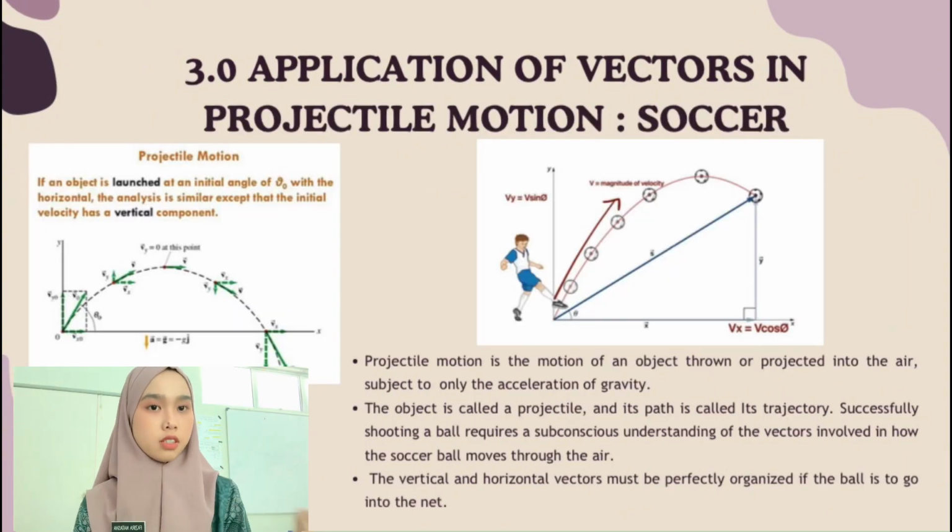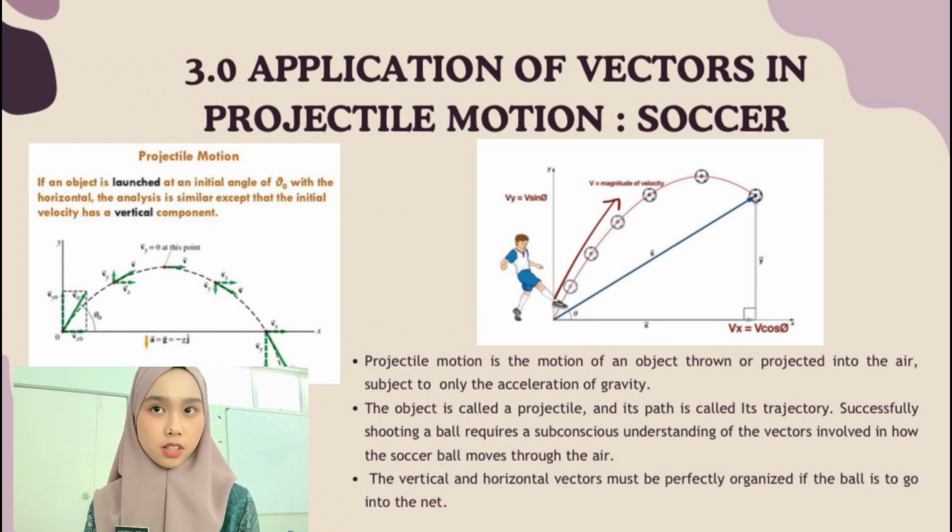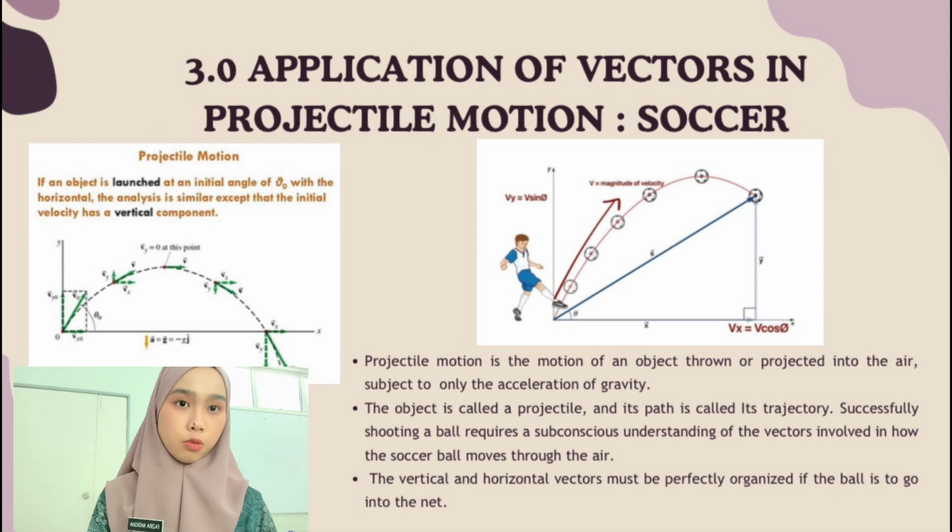Okay, we move to the third content, which is 3.0, the application of vector in projectile motion, specifically in soccer. So for this coursework, I have chosen the application of vector concept in sports, specifically in soccer. So this sport applies the concept of vector in projectile motion.